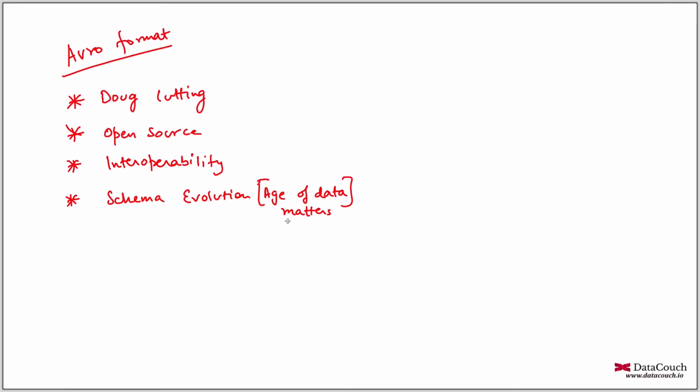Apart from that, it is much more optimized in terms of storage because it's a binary format. It is also much more optimized in terms of processing. So this is another advantage of using Avro.